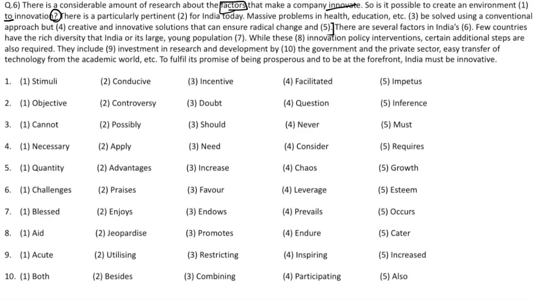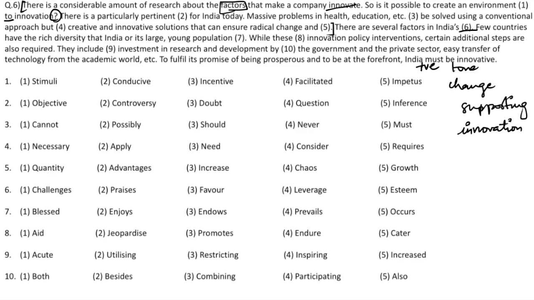So in this entire paragraph here, there is a positive tone, but it is demanding a change and it is supporting innovation and creativity. It is supporting innovation. So whatever our answer choice has to support innovation at every step. There are several factors in India's dash.